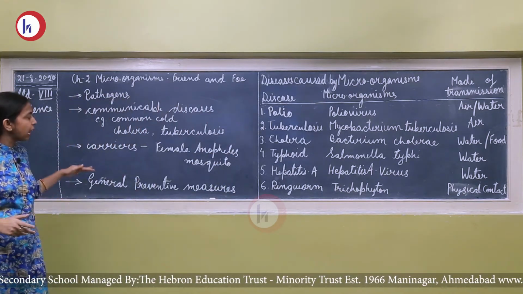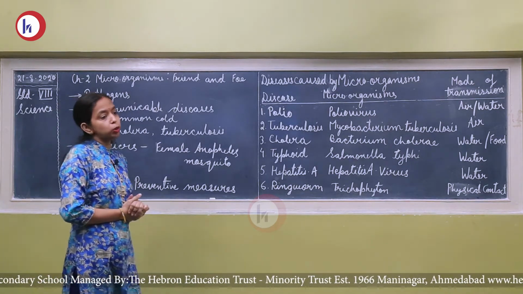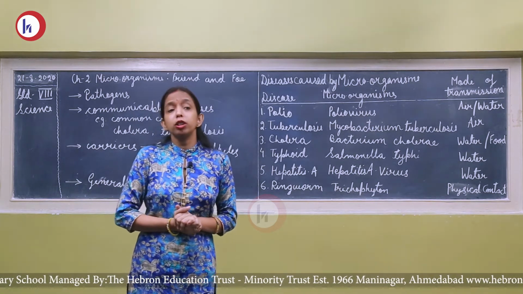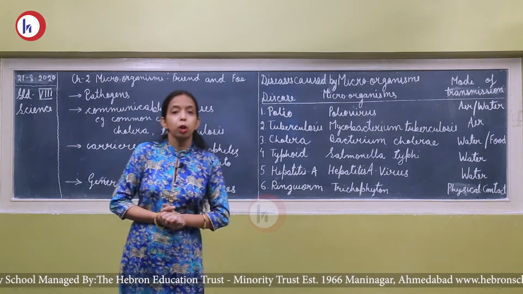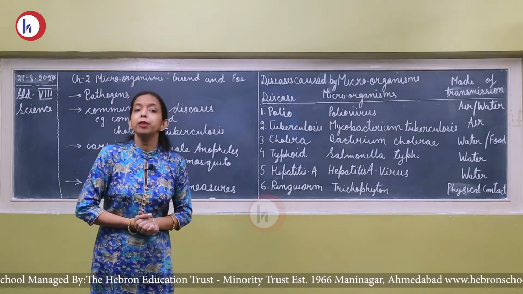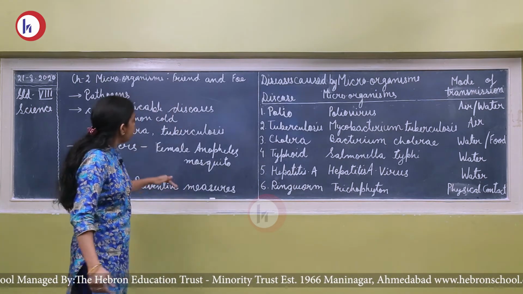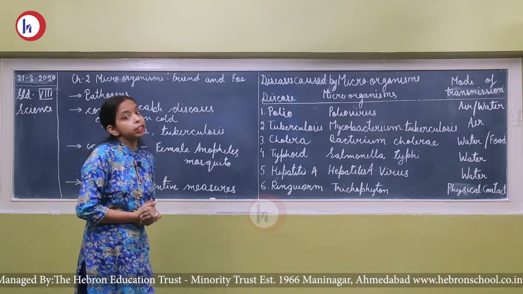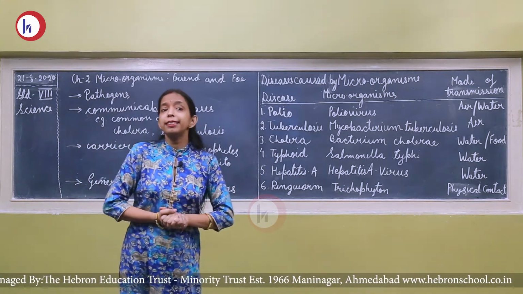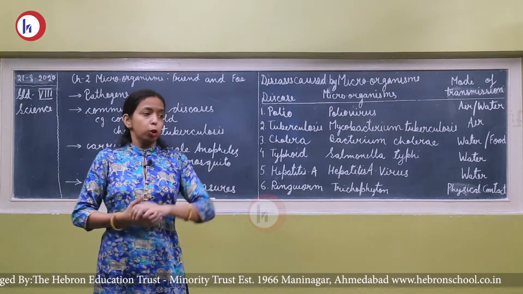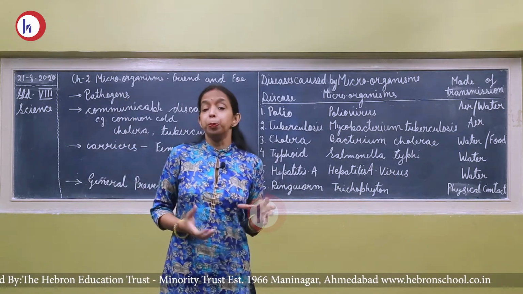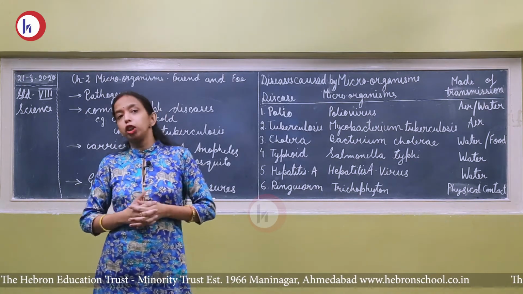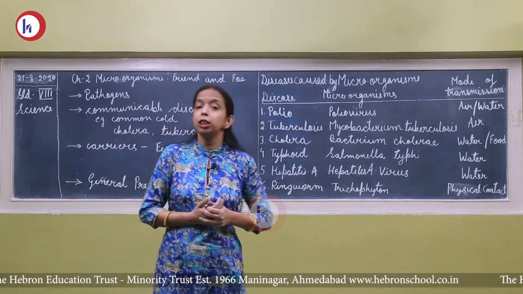Now the next is carrier. As you have heard about malaria, malaria is a disease which occurs due to the biting of a mosquito. That special type of mosquito is known as the Anopheles mosquito. Only this malaria mosquito carries the microorganism. The mosquito is not a microorganism, but it acts as a carrier to transfer the microorganism into a healthy person.